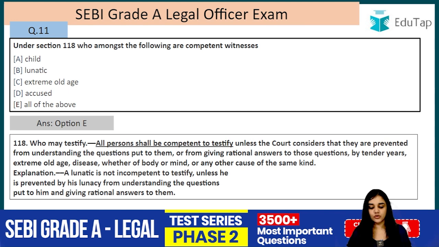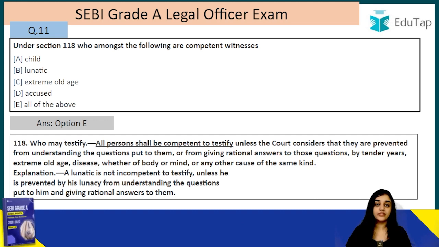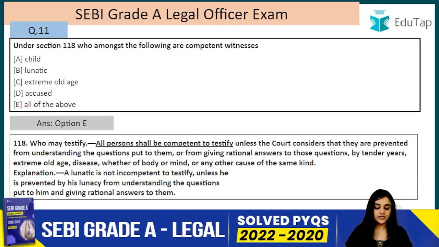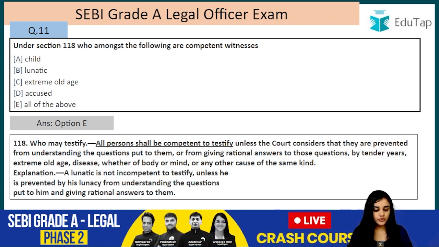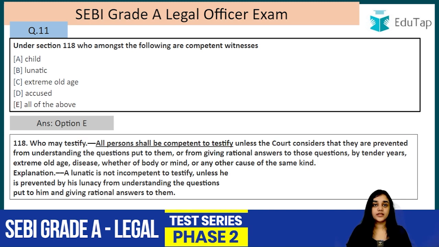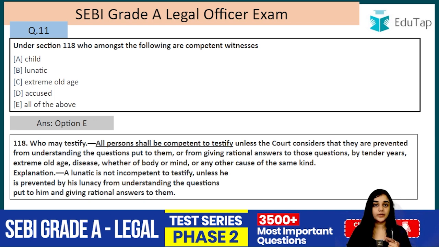Let's understand this section also. All persons shall be competent to testify. So as a general rule, everyone is competent to testify, right? So all persons shall be competent to testify unless the court considers that they are prevented from understanding the questions put to them or from giving rational answers to those questions by tender age, extreme old age, disease, whether of body or mind, or any other cause of the same kind. So the only test here is that they are capable of understanding the question. If they are capable of understanding that question, in that case they are competent witnesses, and at the same time they are capable of giving a rational answer.